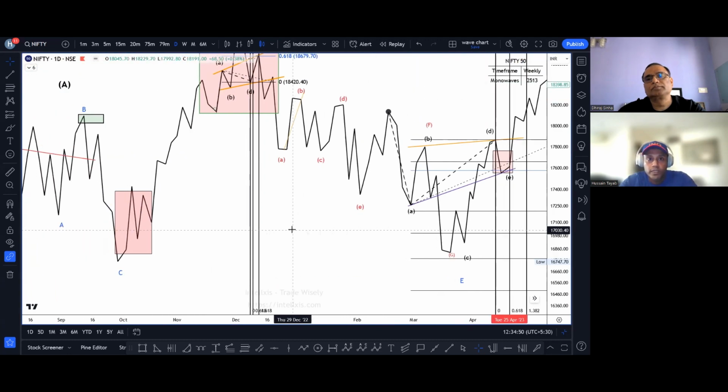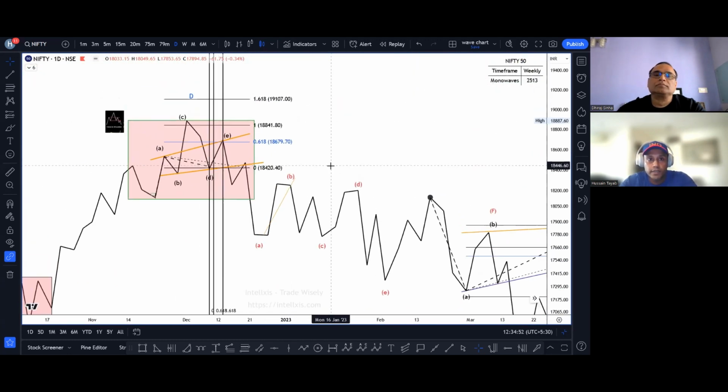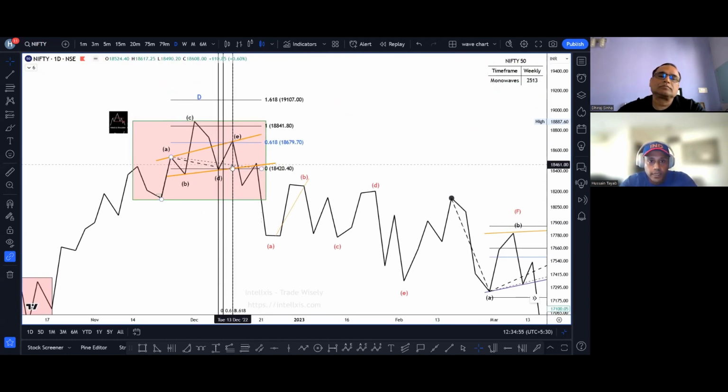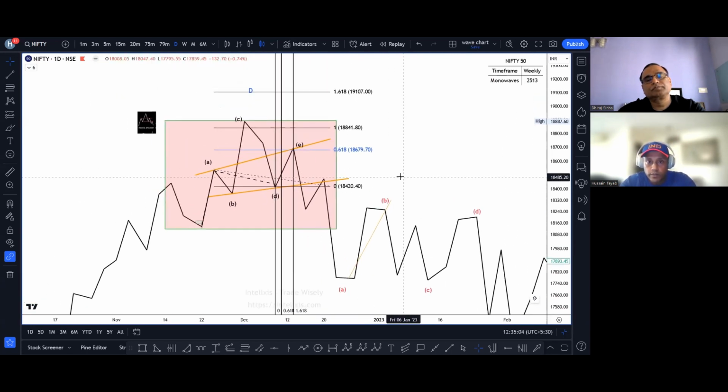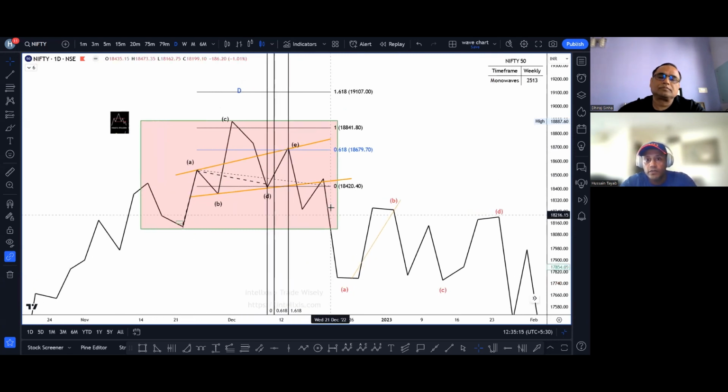I will show you one more instance where we had a neutral triangle, and the end of wave E was 13 December 2022. This is also a neutral triangle. This was our wave A, wave B, wave C was larger than wave A, wave B had taken less time than wave A. Wave D and wave E. Over here, wave E had taken 61% of the price of wave A, and time-wise, it had taken 161%.